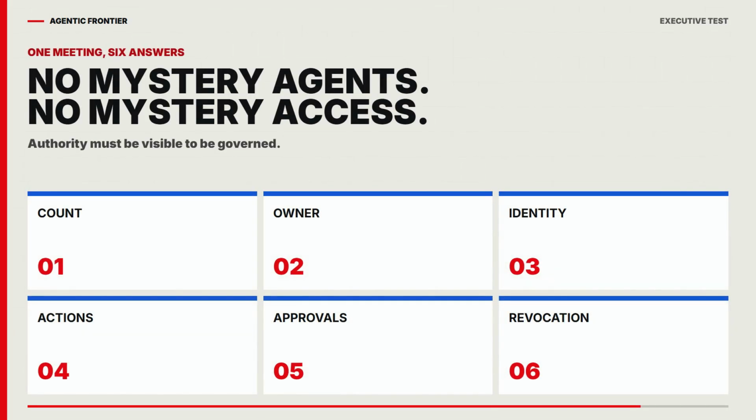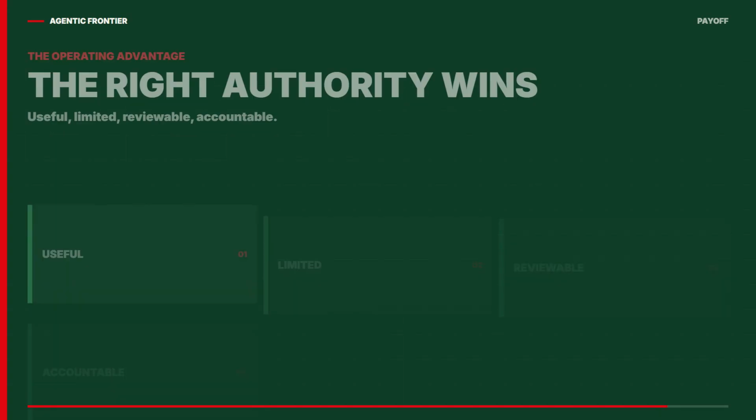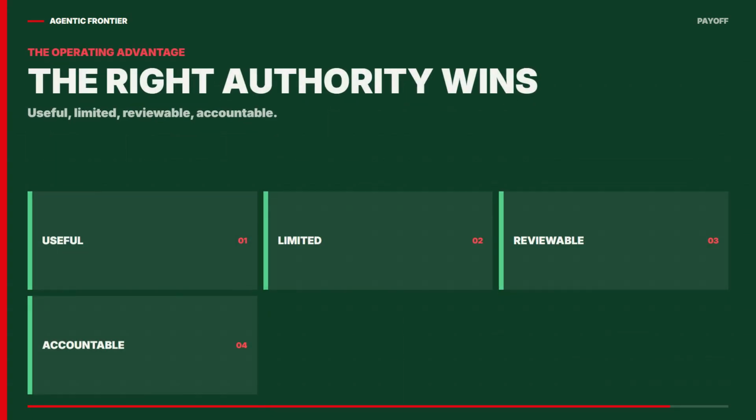Executives need 6 answers. How many agents are active? Who owns each one? Which identities do they use? What can they change? Where is approval required? Can access be revoked immediately? If those answers require a week of searching, the organization does not have an agent strategy. It has agent sprawl.